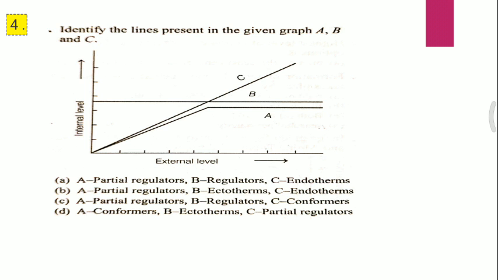I repeat the question. Identify the lines present in the given graph A, B and C. And the correct answer for the fourth question is C1, that is A is partial regulator, B is regulator and C is conformer.